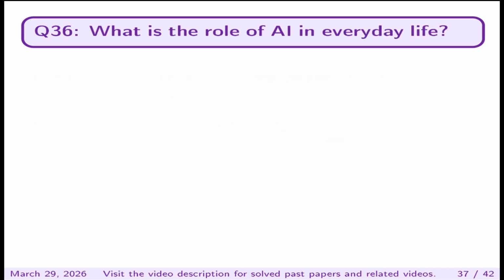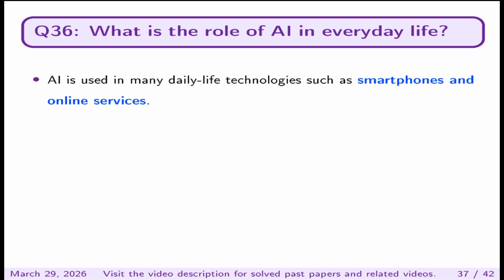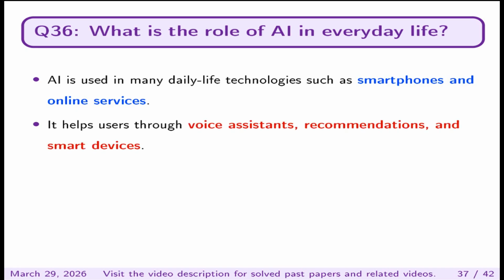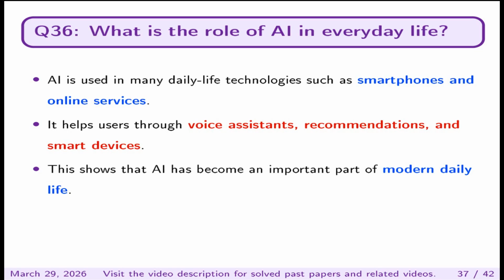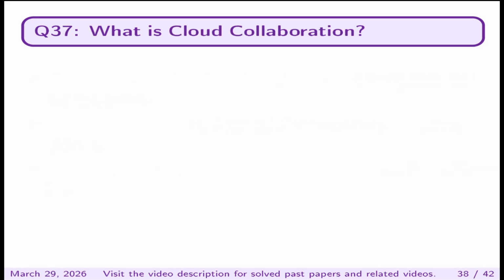What is the role of AI in everyday life? AI is used in many daily life technologies such as smartphones and online services. It helps users through voice assistants, recommendations, and smart devices. This shows that AI has become an important part of modern daily life.